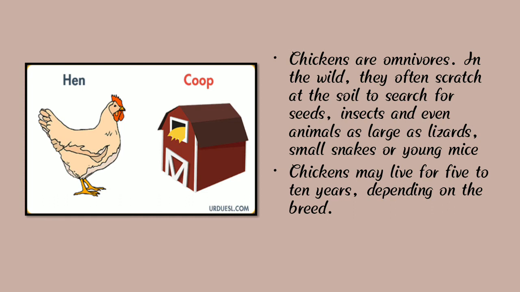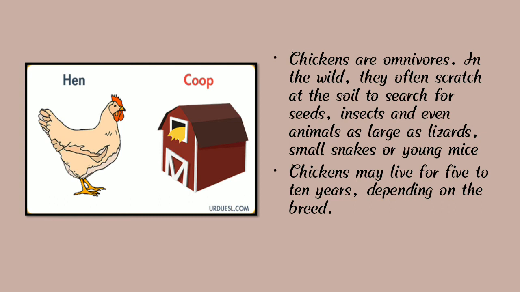Sometimes they eat large lizards, some small snakes and young mice. Hens may live for 5 to 10 years depending on the breed. So children, hens are omnivorous animals and they live in a coop. You all understand about the hen.